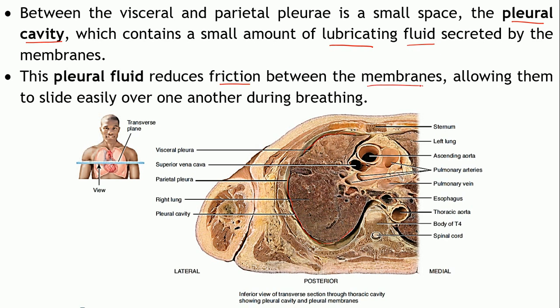There are two membranes, right? Imagine if they came in contact with each other, because the lungs expand when you breathe in. So the gap in between contains a fluid which will prevent any kind of friction between the two membranes, so that they can easily slide over one another while you breathe.